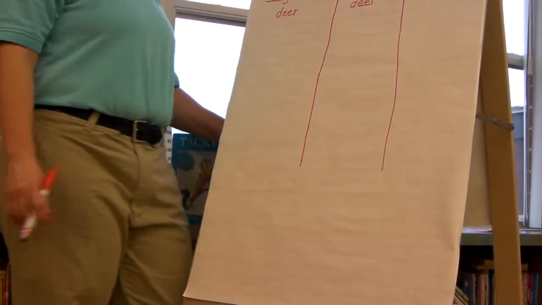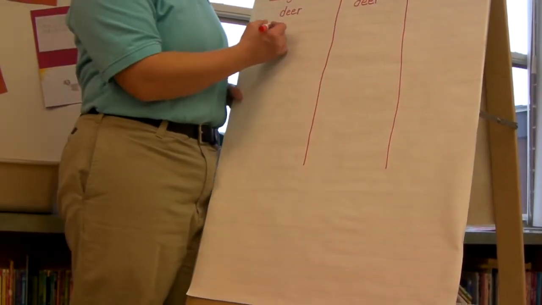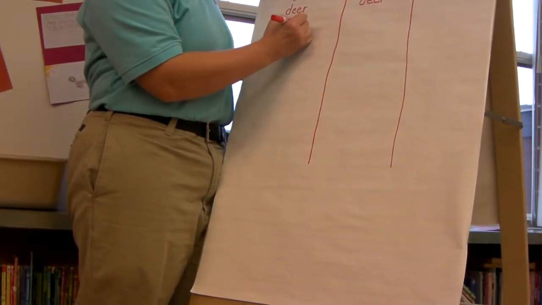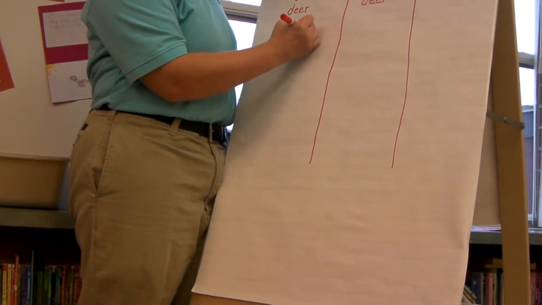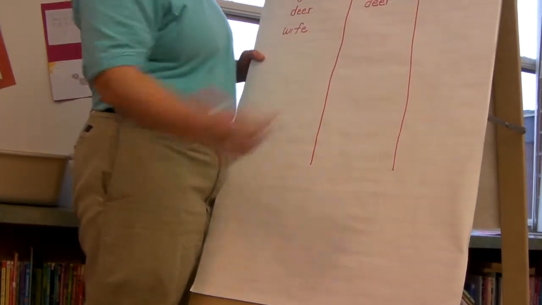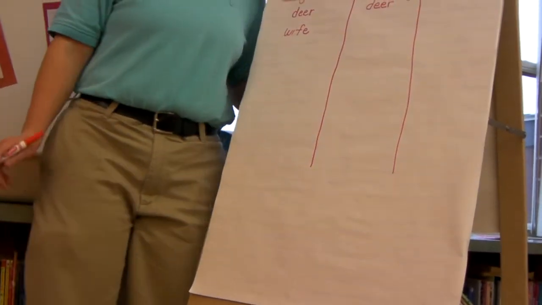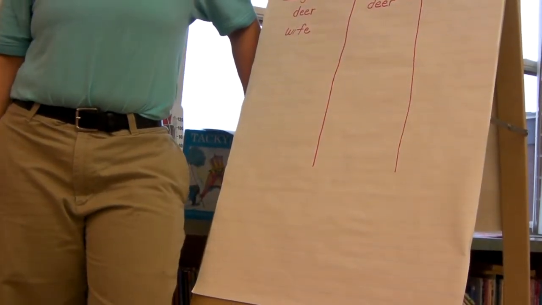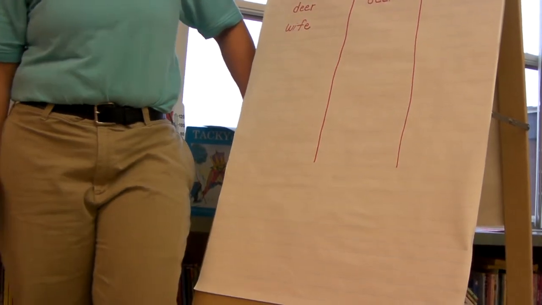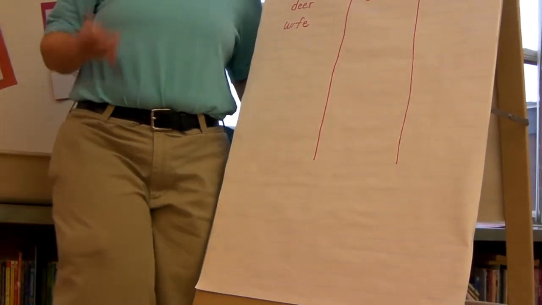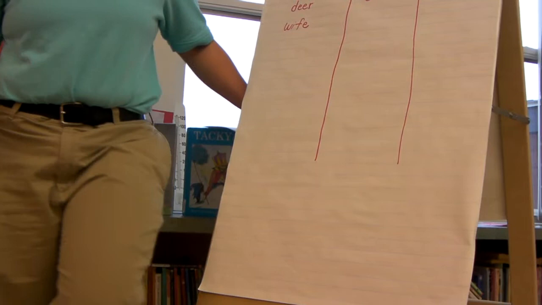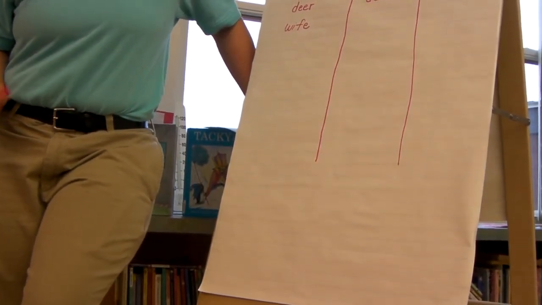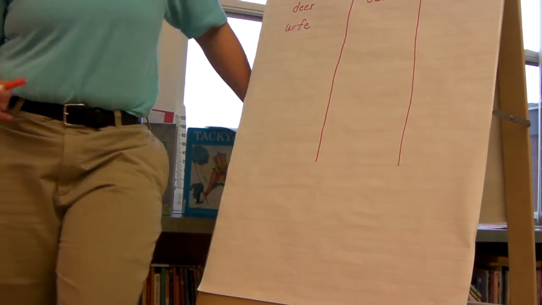Alright, so the next word I want you to try is wife. The wife was at the ball game. Okay, so there's one wife. What if there were many of them at the ball game? What does that look like? How does that change or not?